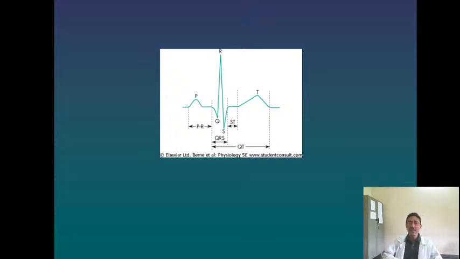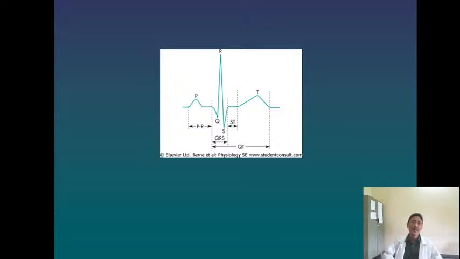Today we start from there. If you see the ECG record, you will find there are 3 positive waves, the P wave, the R wave and the T wave, and 2 negative waves, the Q wave and the S wave. So basically P, Q, R, S and T are the 5 waves. In addition to this, there is a U wave, which is not normally seen.